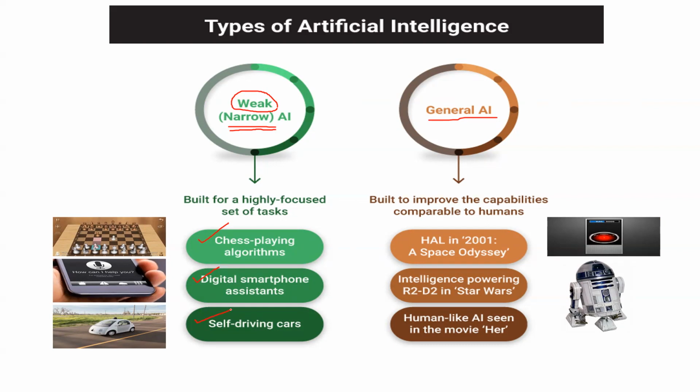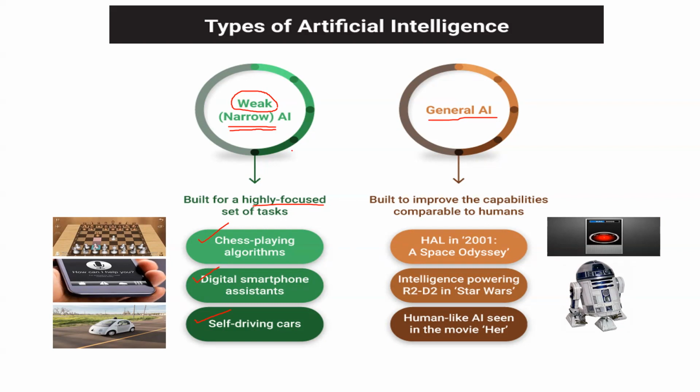All this works on the basis of narrow AI. So it is technology which is built for a highly focused set of tasks. The name actually stems from the fact that these artificial intelligence systems are explicitly created only for a specific task. That is why the word narrow is used.